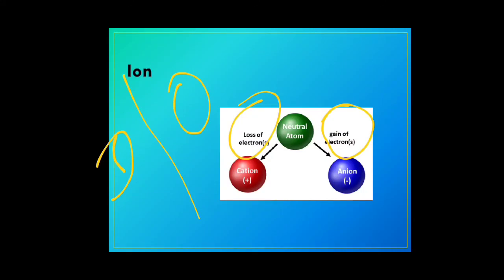So a cation is a positively charged ion. Why is it positively charged? It has lost an electron and hence it has formed a positive ion. Whereas an anion is larger in size. Why is it larger in size? It has gained an electron, and since it has gained an electron, it is negatively charged. Electrons are negatively charged. So this is the formation of a cation or an anion. A neutral atom either loses an electron to form a cation or gains an electron to form an anion.